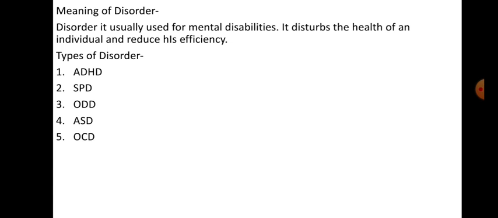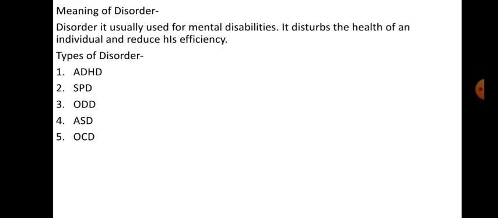Now we will discuss the types of disorder. The first one is ADHD, attention deficit hyperactivity disorder. The second one is SPD, sensory processing disorder.